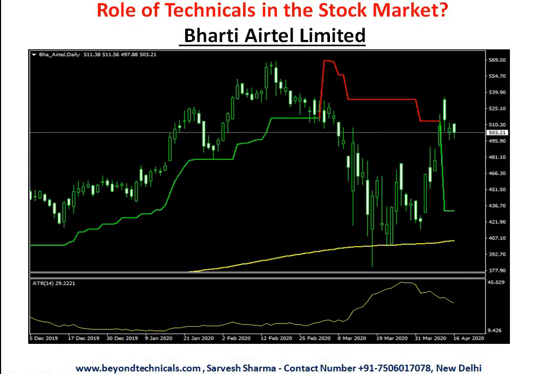Now let's take this example again, Bharti. As you can see, the Bharti stock reacted. It touched the level of the 200 days moving average and its volatility also started reducing, and it never came down below the 200 days moving average. It touched 400 levels and again bounced back to 500. Now see here, if somebody had made an exit on the basis of super trend, they can re-enter this stock without making any loss, at more or less the same price. This is the way people are using these indicators.